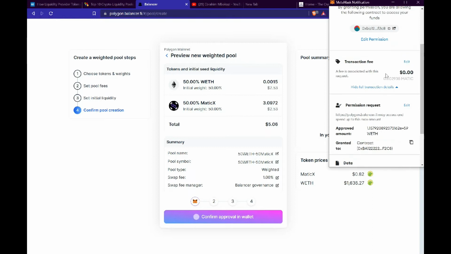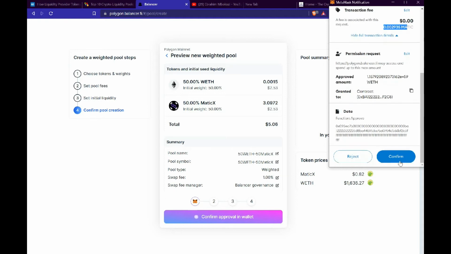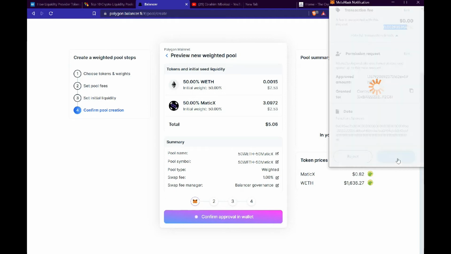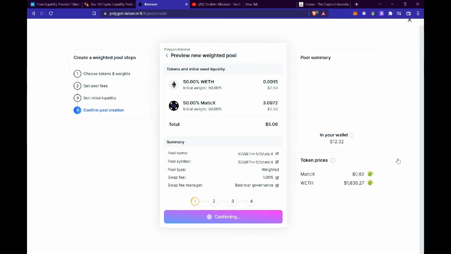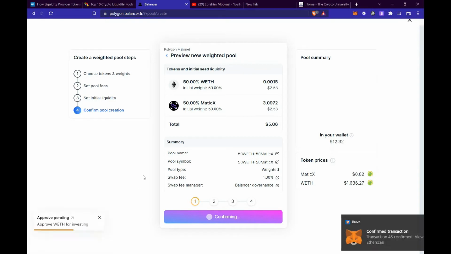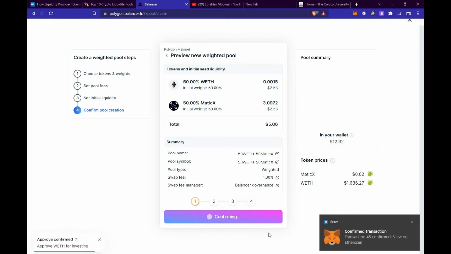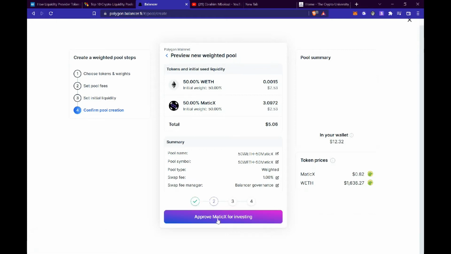And as you can see, we are paying some gas fees in Matic, which is quite nothing in my case, like little. And then we're going to confirm the transaction. Wait for confirmation. Okay, transaction has been confirmed. Now that the transaction has been confirmed, I'm going to approve my Matic X for investing.